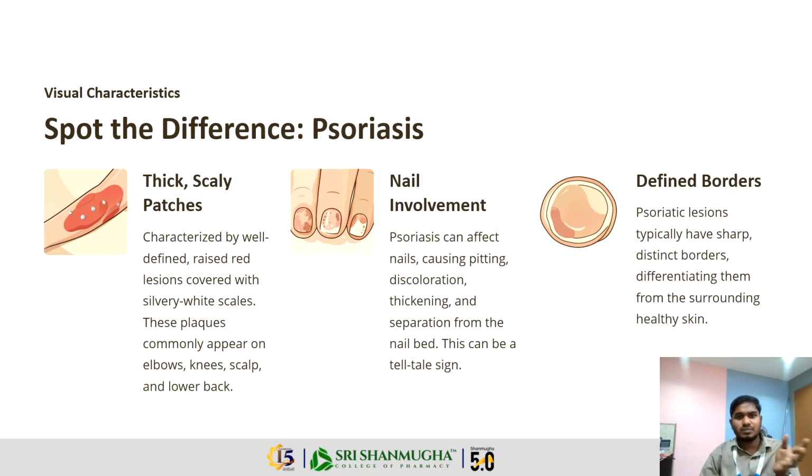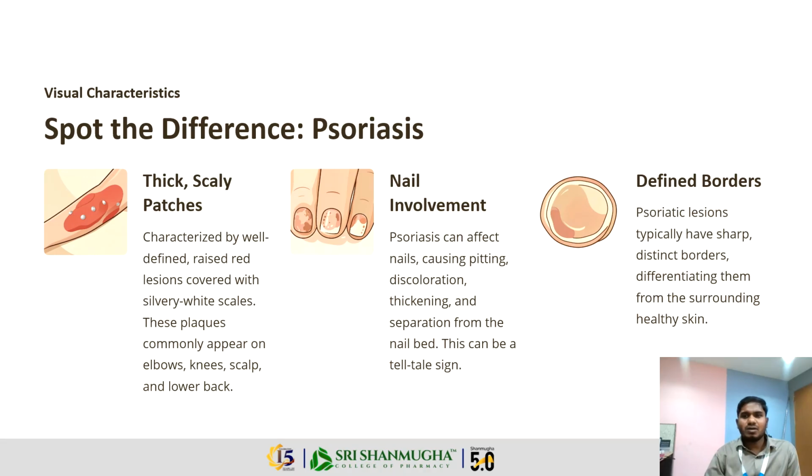Visual characteristics of both psoriasis and eczema. Spot the difference. Under psoriasis, there are thick scaly patches, characterized by well-defined, raised red lesions covered with a silvery white scale, and these plaques commonly appear on the elbows, knees, scalp, and lower back. Nail involvement: psoriasis can affect the nails, causing pitting, discoloration, thickening, and separation from the nail bed, and this can be a telltale sign.